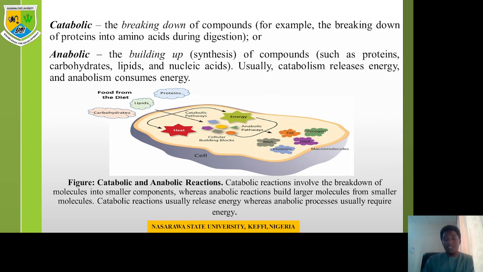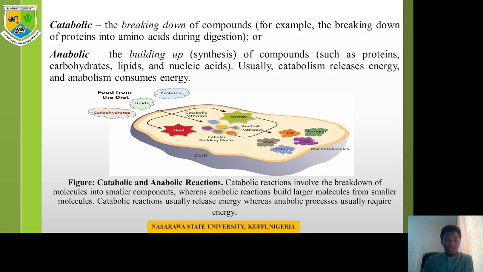Now, metabolism can be classified into two major classes: catabolism and anabolism. Catabolism is the breakdown of compounds. For example, the breakdown of protein into amino acid. These are their building blocks. Breakdown of this whole compound into their subsequent building blocks. For protein, the building block is amino acid. Then your carbohydrates can be broken down from polysaccharides, disaccharides to monosaccharides.